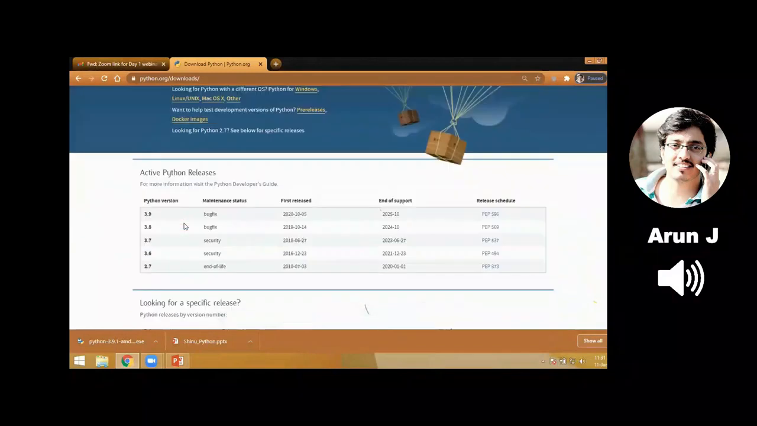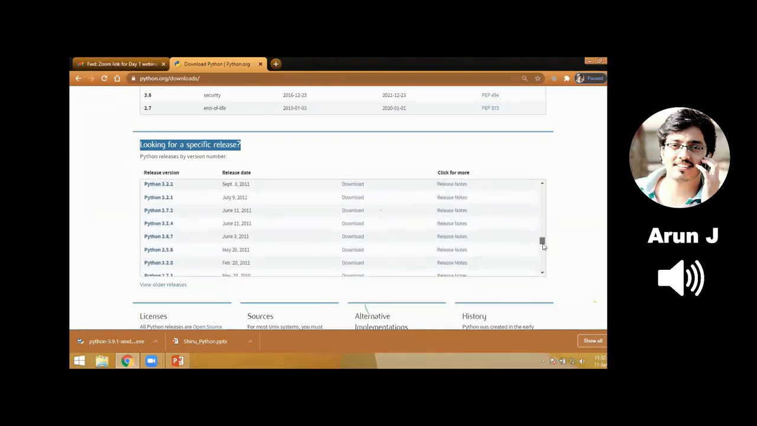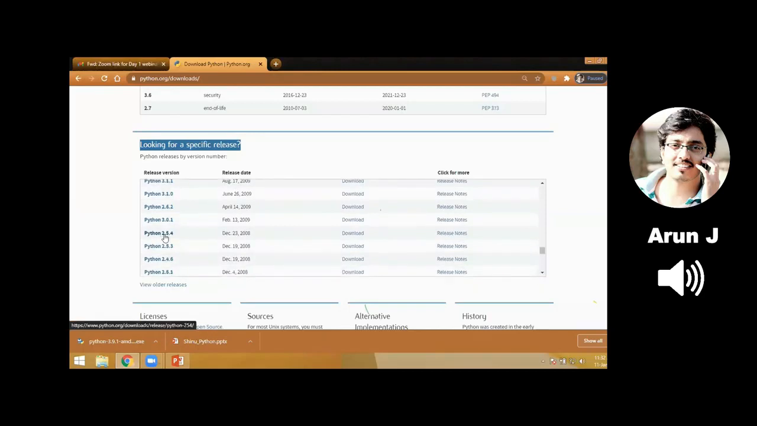So again, scroll down. Here we have an option called Looking for a Specific Release. In this, I can go for Python 3.8.6. This is for Windows 8 and Windows 7 operating systems. If you scroll down, you have all the releases. If you are using Windows XP, then you can go for 2.5.